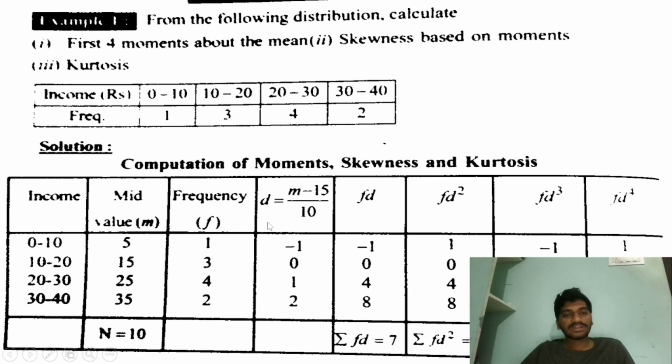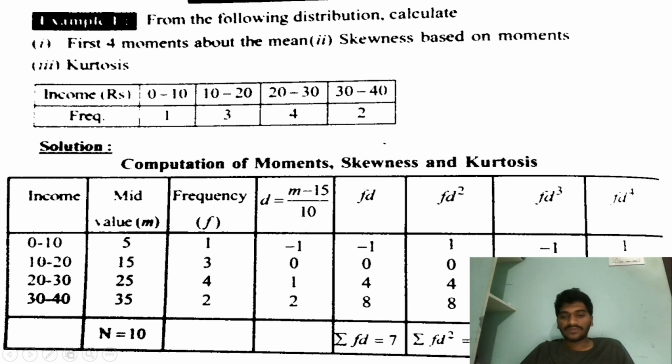And we can find the d value by the formula, m minus 15 by 10, as 15 will be set as the assumed mean. And the d values will be minus 1, 0, 1, 2. And next, the fd value will be formed, and the next one we can find the fd square, fd cube, and fd4. The summation of fd values will be 7, and summation of fd square will be 13, and summation of fd cube will be 19, and summation of fd4 will be 37.